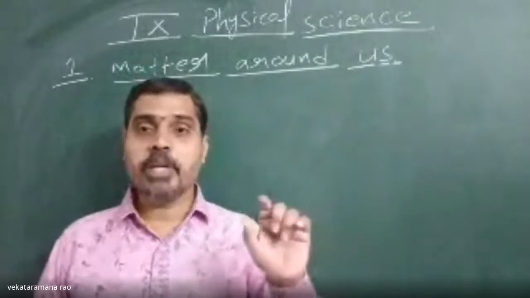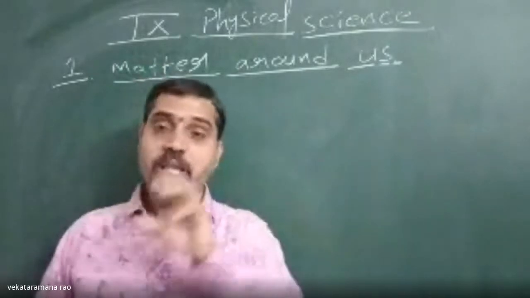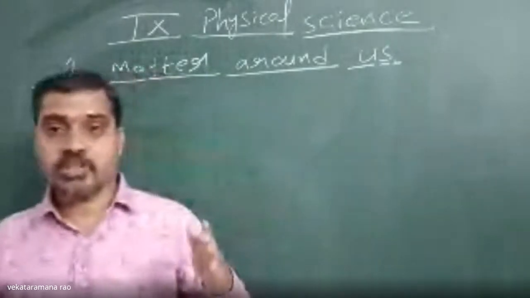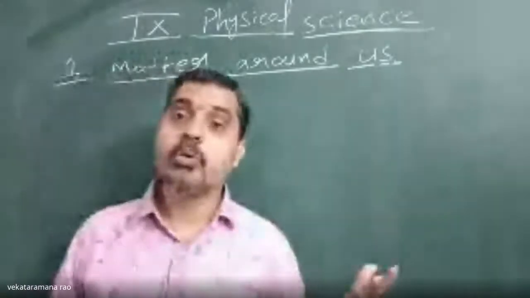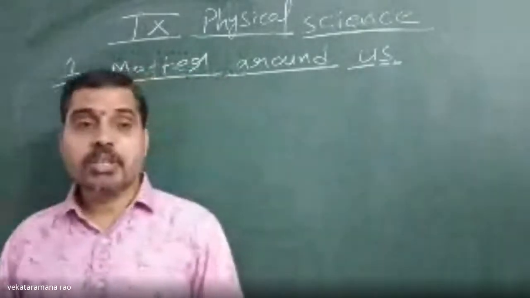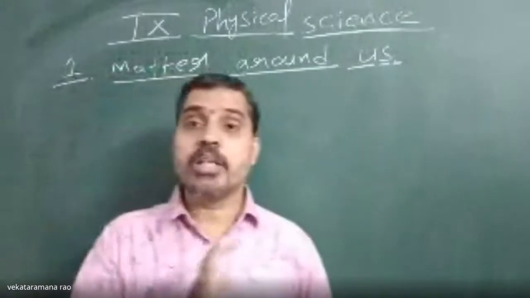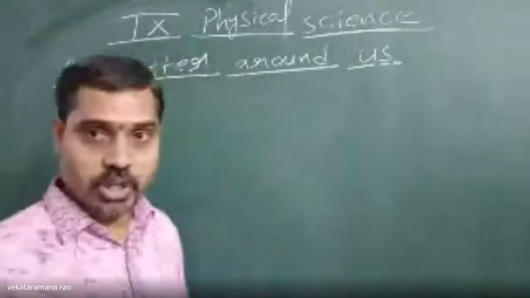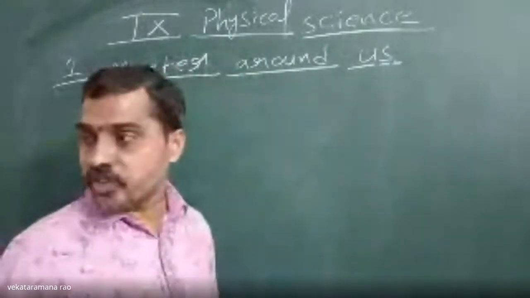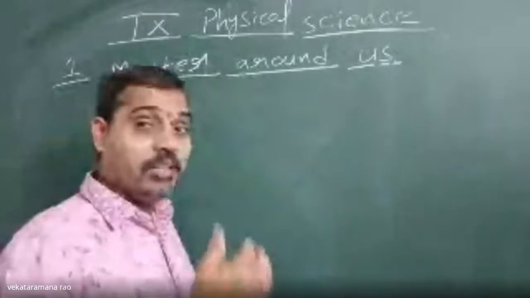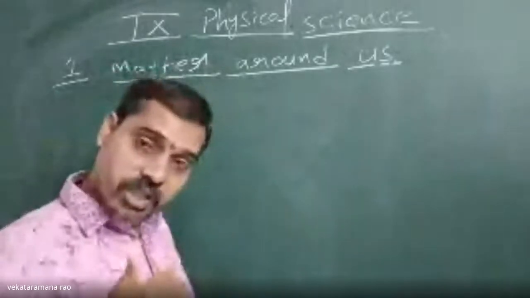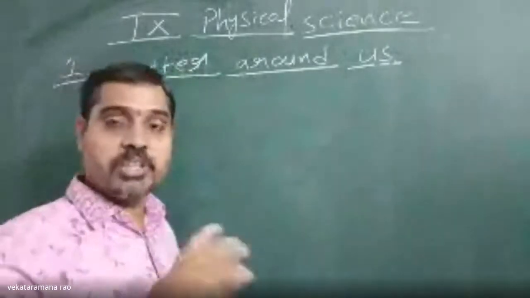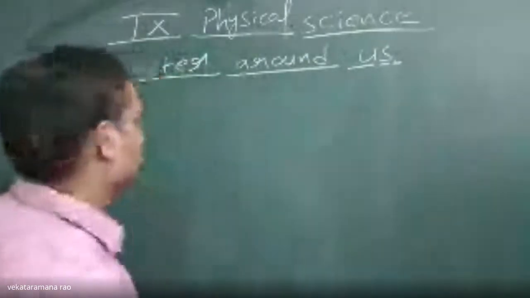That means the same composition exists in different states, and one state of matter will change to another state of matter. How? That we have to discuss. How does the change of state of matter take place? From solid state to liquid state, from liquid state to gaseous state, from gaseous state to liquid state, and from liquid state to solid state.